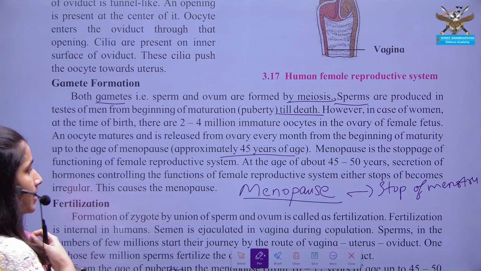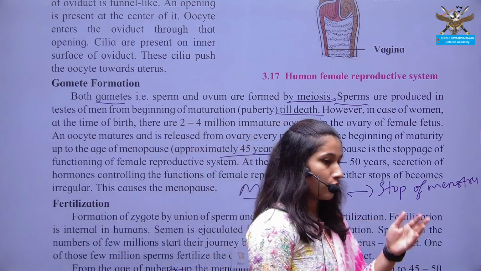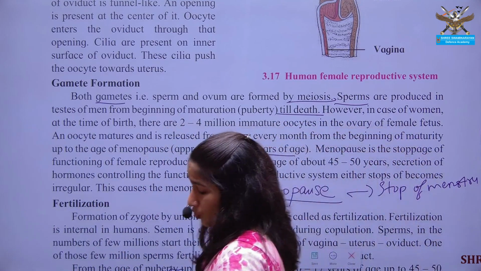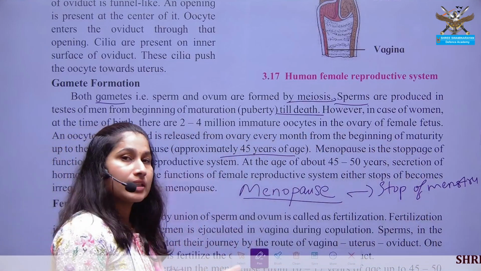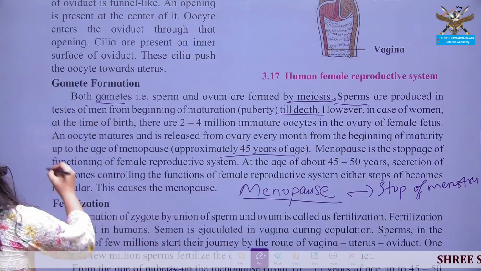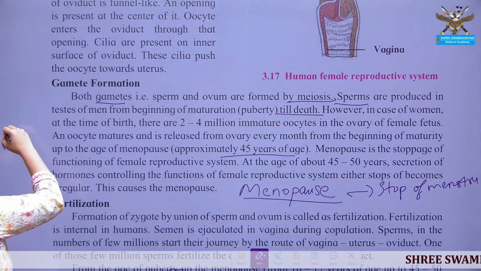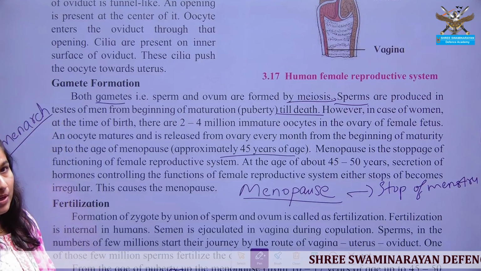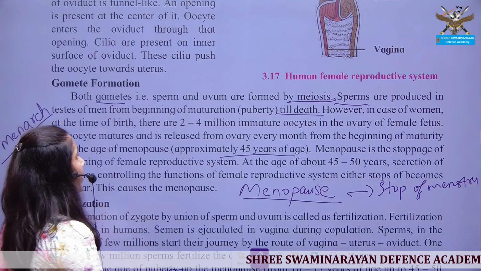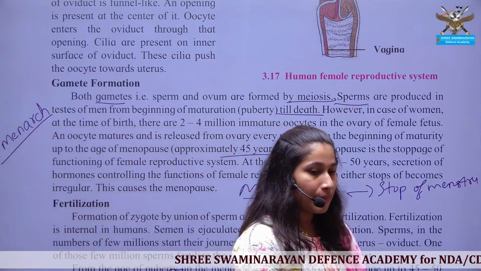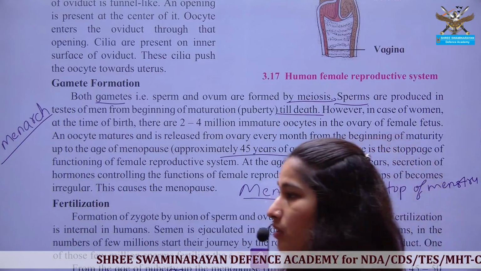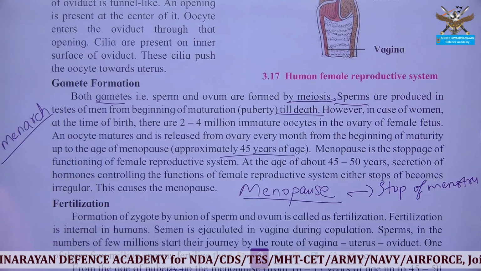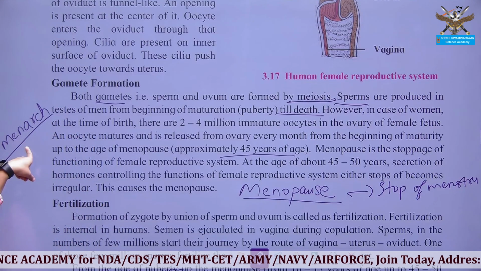This discarding process of the unfertilized egg is known as menstruation. The starting of menstruation is known as menarche.